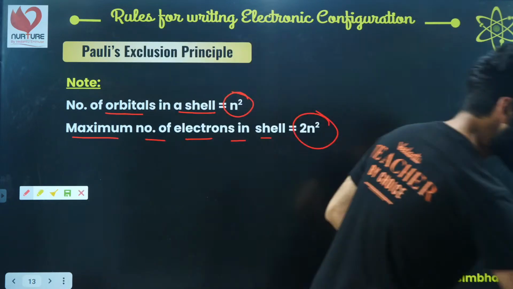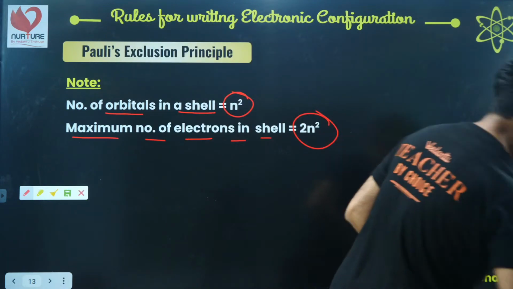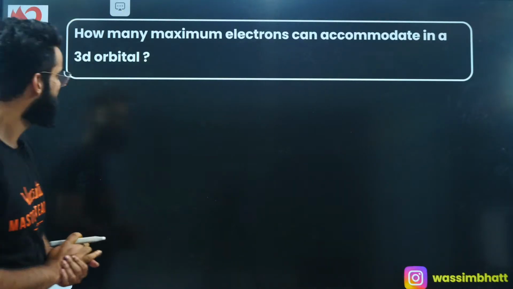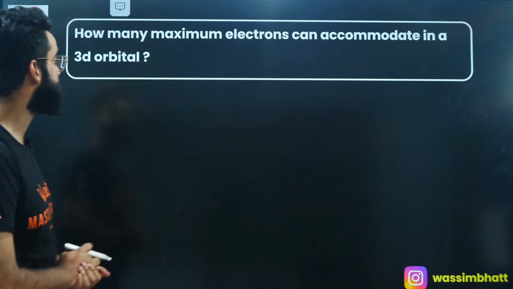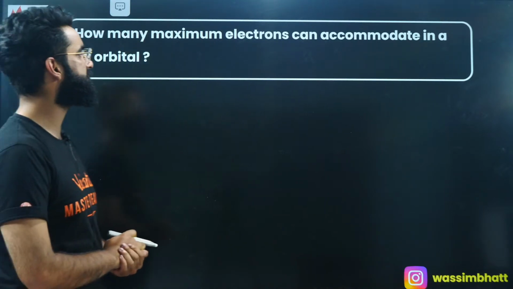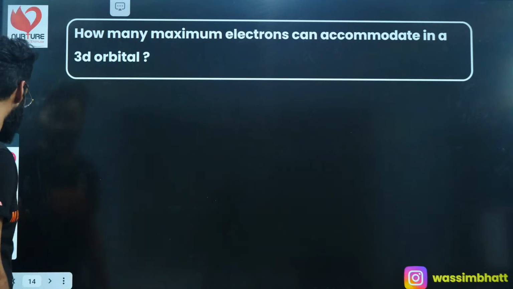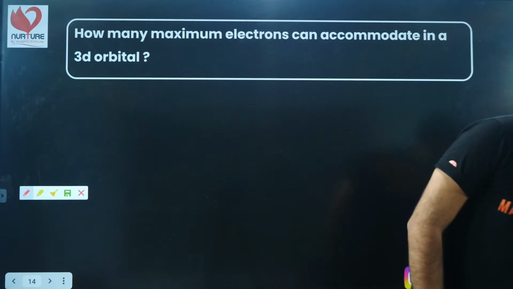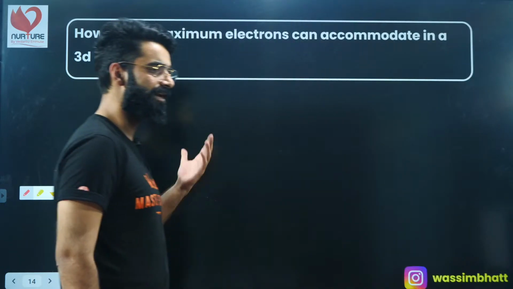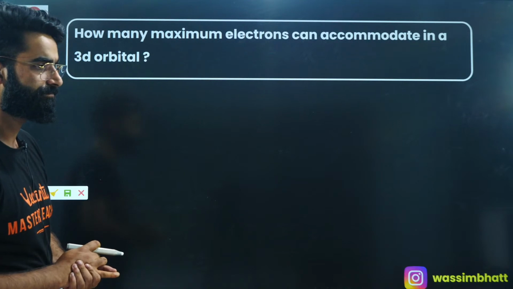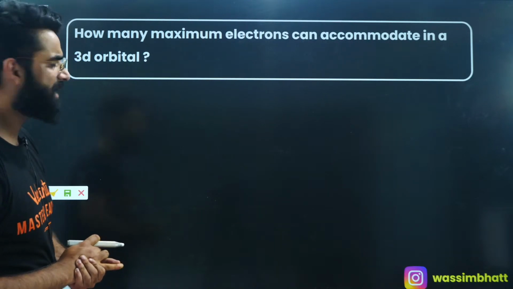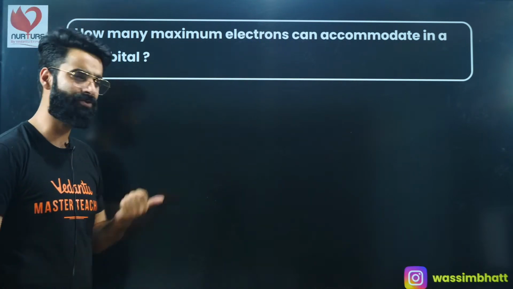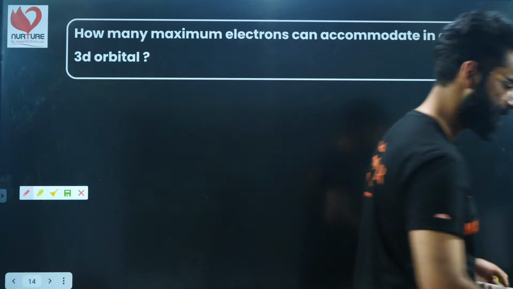Okay. Now, after this, let's exactly see what we are going to do. See, guys, let's move on. I'm sure these two formulas are clear to everyone, okay? This is the question on your screen. Have a look at this question carefully. How many maximum electrons can be accommodated in 3d orbital? I want you guys to let me know the answer to this question in the chat box. I'm looking at your chats. I want you to give it a try. Let me know fast. How many maximum electrons can be accommodated in 3d orbital? I'm looking at your chats only.